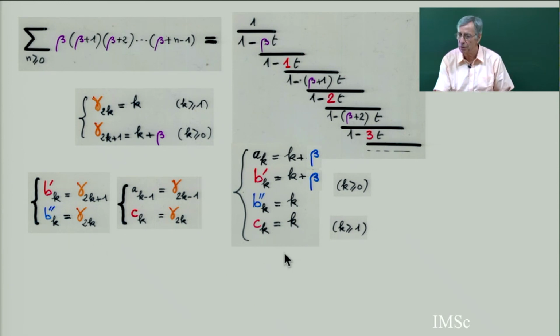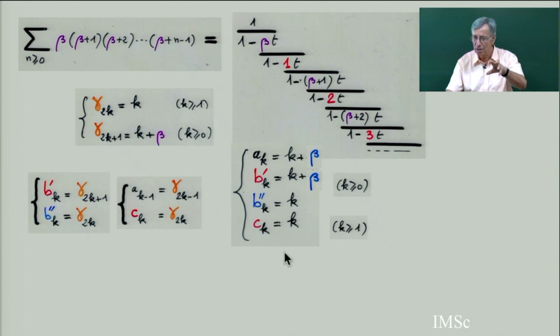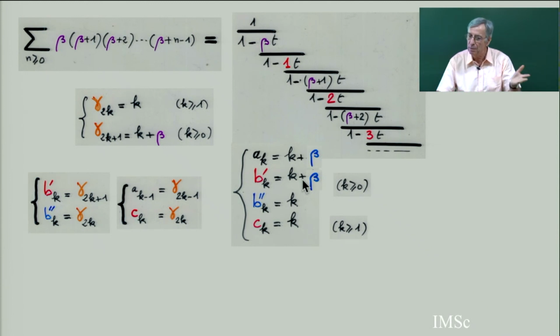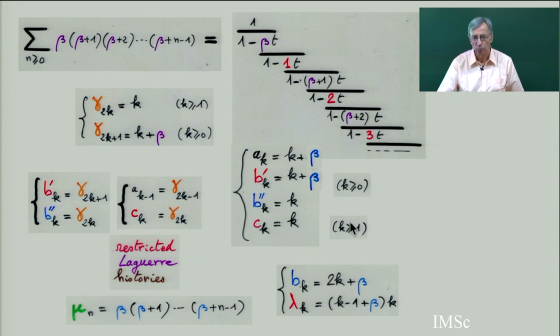This is the weight for, we have seen that this is for restricted Laguerre history, and we have seen that beta is counting, in the bijection with permutations, the left to right minimum elements in the bijection between restricted Laguerre history and permutation. And which gives you this moment.